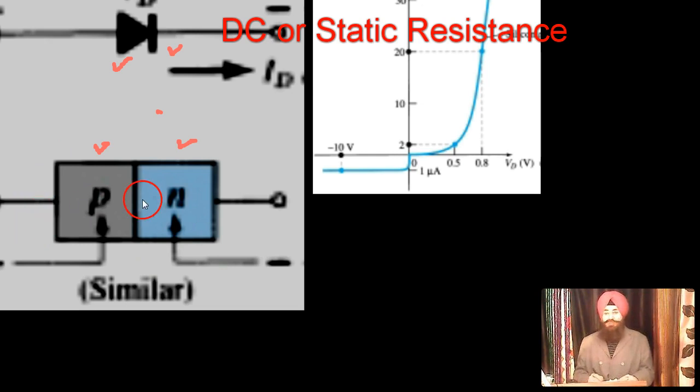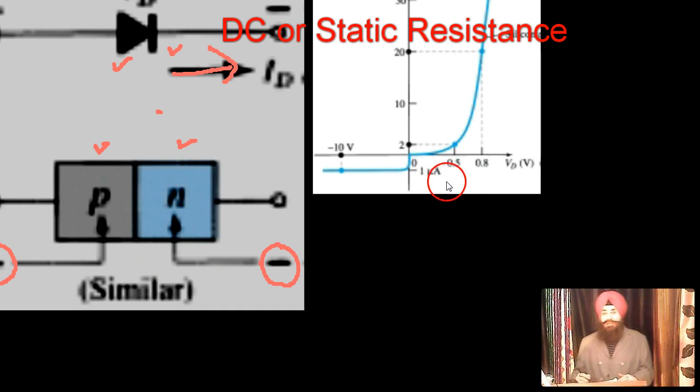Now, when it is made forward biased by connecting P with positive and N with negative, the current starts flowing, the diode current, from P to N, positive to negative. When P is connected with positive and N is connected with negative, then the PN junction is called forward biased.